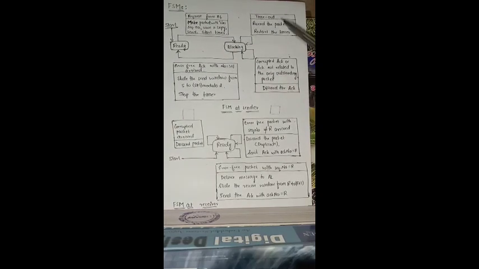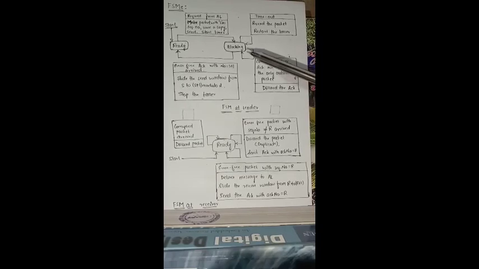Timeout occurs when there is no acknowledgement received from the receiver. Then, once the timeout has occurred, the sender resends the packet and resets the timer, and again goes back into the blocking state. Whereas when a corrupted acknowledgement is received, or the acknowledgement received is not related to the only outstanding packet, maybe there is a mismatch between the sequence number and the acknowledgement number, then the sender just discards the acknowledgement and goes back into the blocking state again.